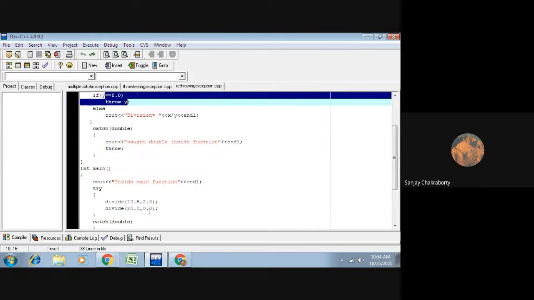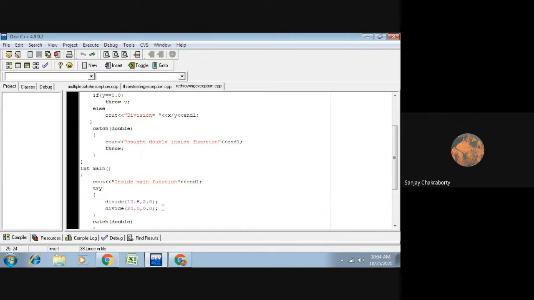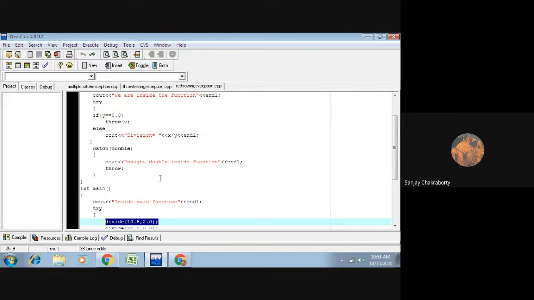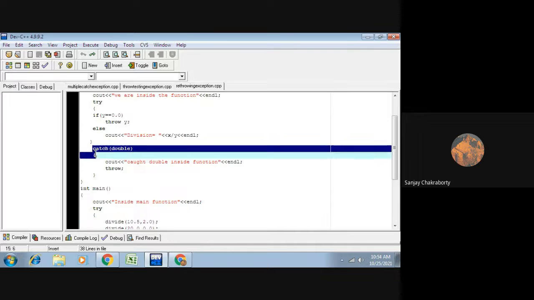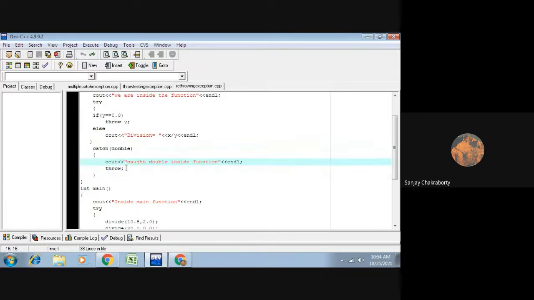And when the y part is non-zero, then the division is possible. So an exception will be created for the second divide function; an exception will not be created for the first divide function. Now, look at the catch block very carefully. Within the catch block, we have used a throw keyword. This is the place where we are rethrowing an exception. By using the throw keyword without any argument, we are rethrowing the exception.